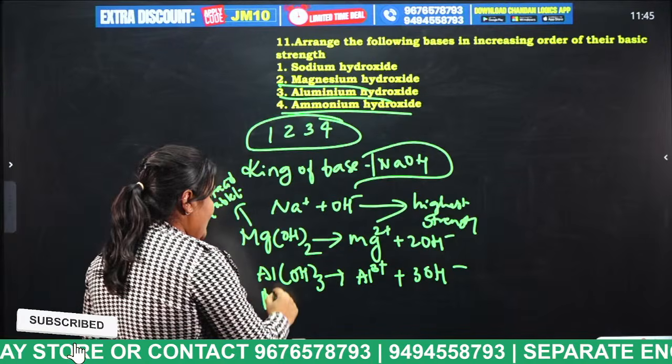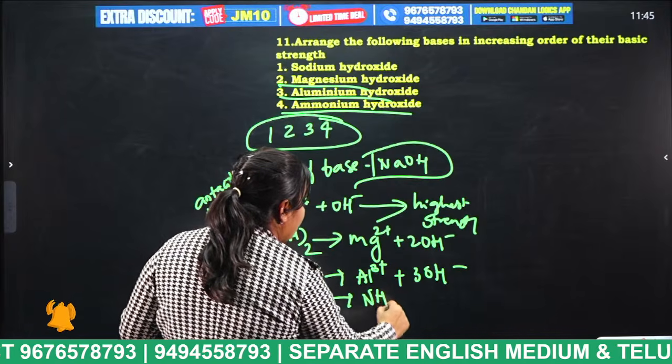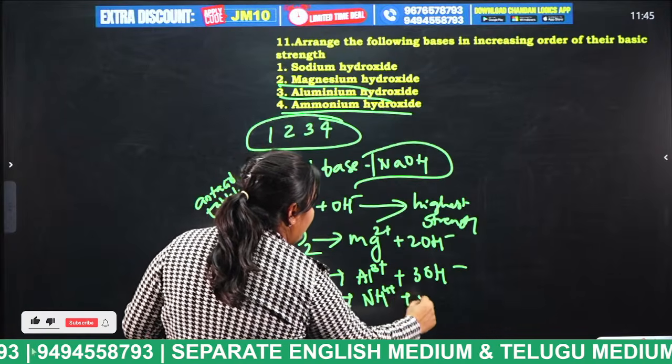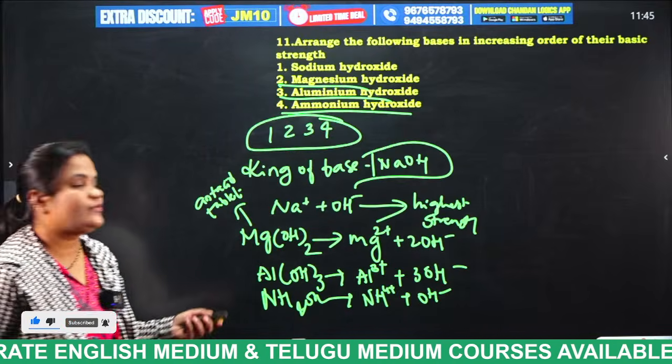Okay, and NH4OH. If we dissociate it, what will we get, students? NH4+ plus OH-. Okay. Next question.